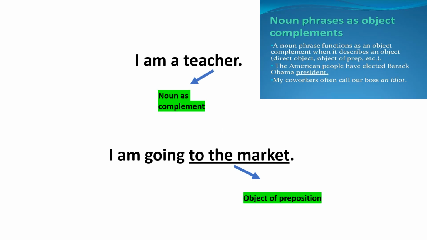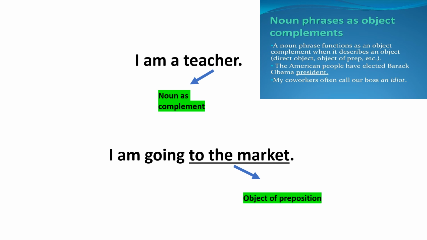As we have discussed earlier, a noun phrase or a noun can also be a complement. So here is an example of a noun as a complement. I am a teacher. You can see that a teacher and I are linked through a linking word, that is am. So over here, a teacher is a complement to the subject I.